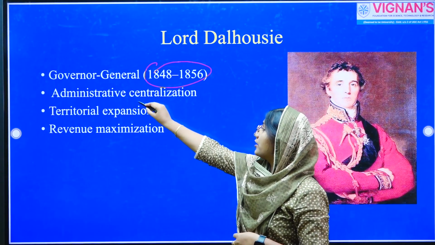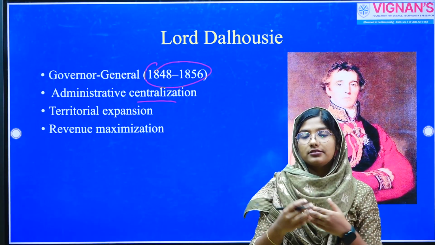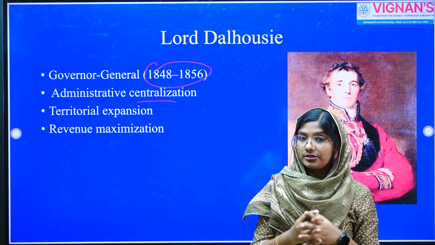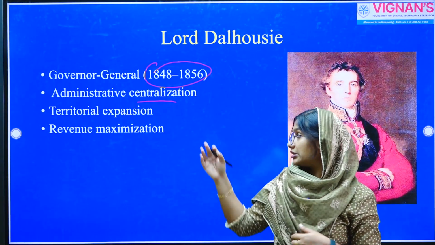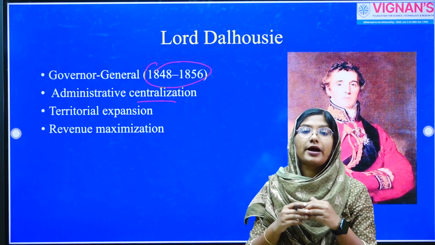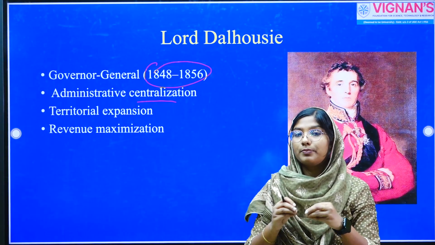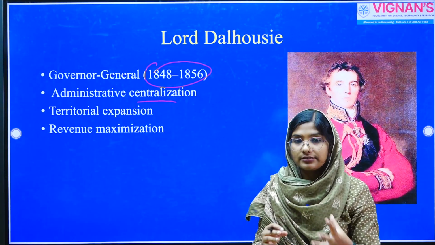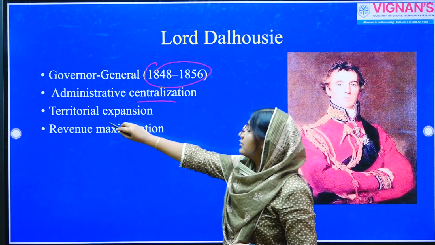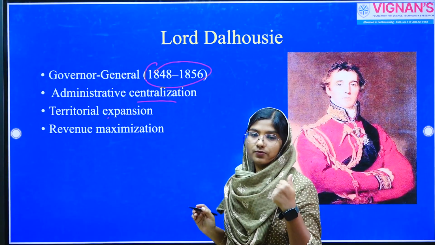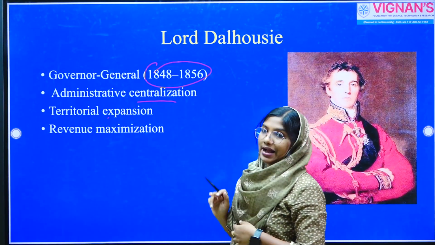During his time a number of administrative reforms were introduced, like the expansion of transportation and communication networks, the introduction of the first electric telegraph, and the development of the public works department. So he was a Governor General much more concerned about the efficiency of administration in India. Now, why did he introduce the Doctrine of Lapse? The most important motive was territorial expansion, which directly links to revenue maximization.